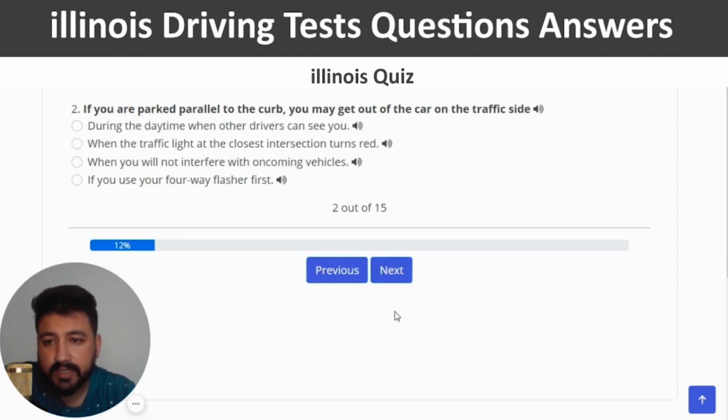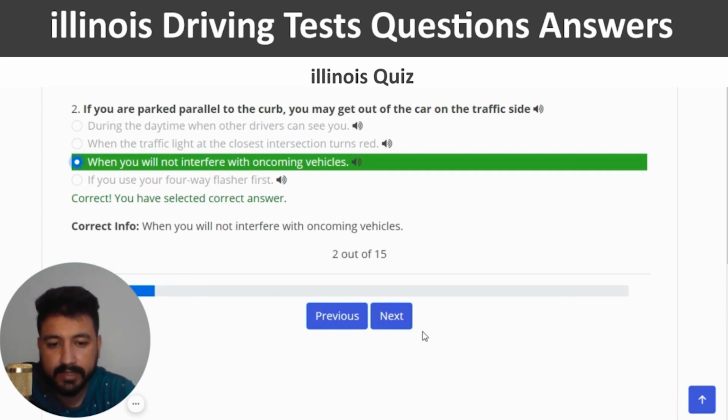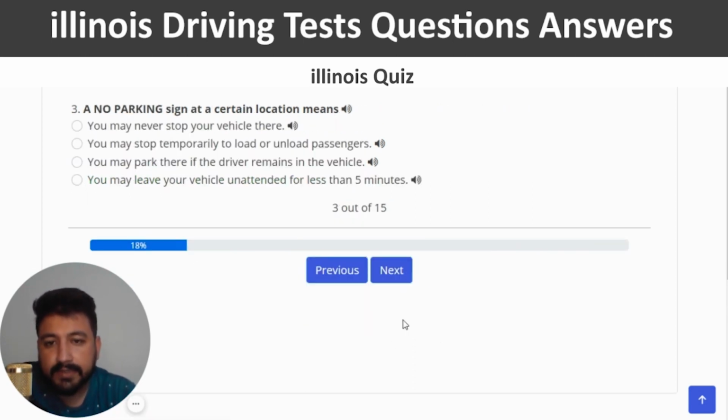The second question is if you are parked parallel to the curb, you may get out of the car on the traffic side. The right answer is when you will not interfere with oncoming vehicle, which is the third option. And let's go on the third one. Yeah, correct. And next. A no parking sign at a certain location means, the right answer is you may stop temporarily to load or unload passengers, which is the second option.